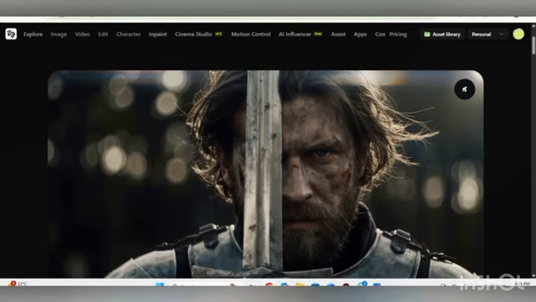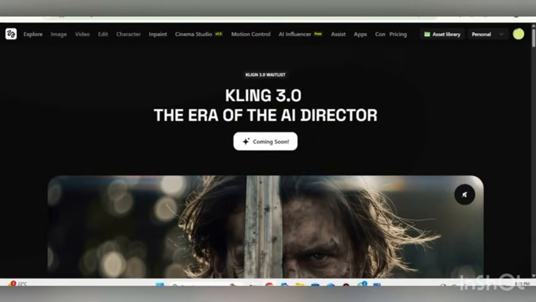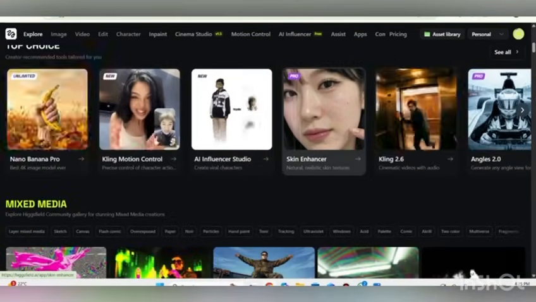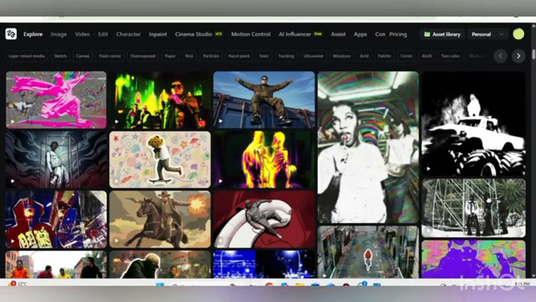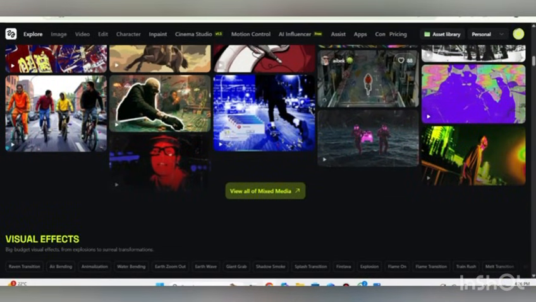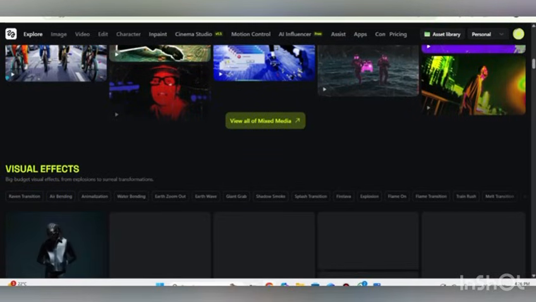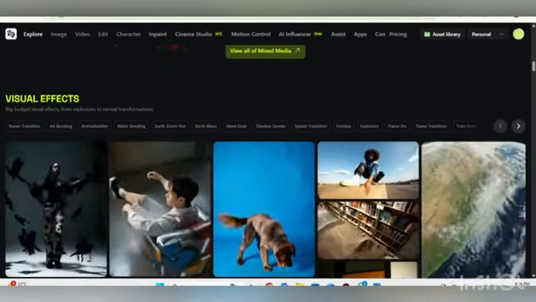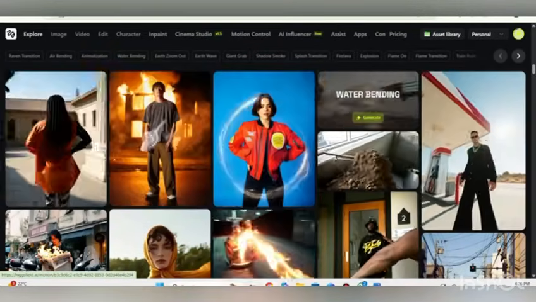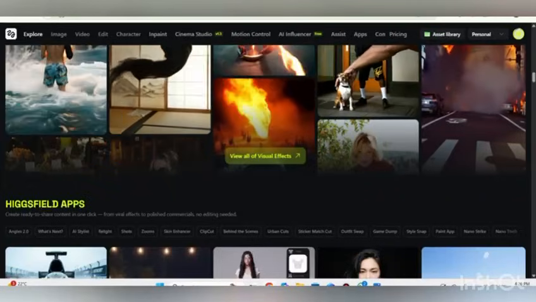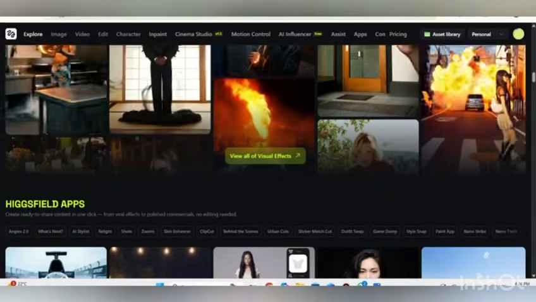Viewers, Higgsfield AI is a modern creative platform built to convert ideas, whether text, images or concepts, into polished video and visual content instead of relying on multiple disconnected tools. Higgsfield brings together cinematic control, motion systems, AI generated characters, and storytelling capabilities in one cohesive workspace. The goal is simple: help creators move from concept to completion faster without the traditional complexity of video production, whether you are just starting out or already experienced.